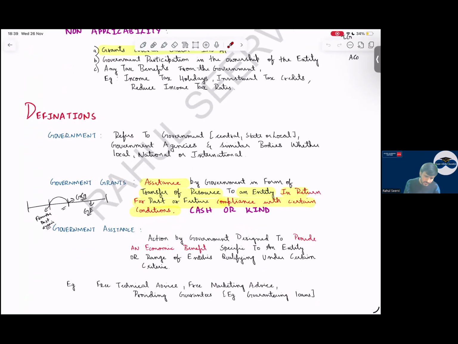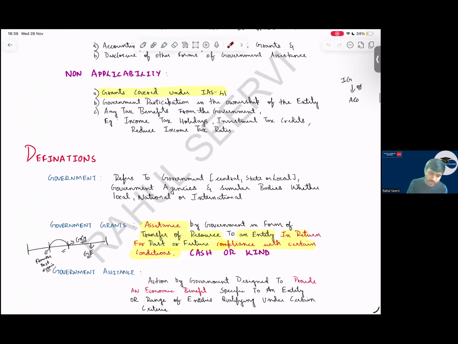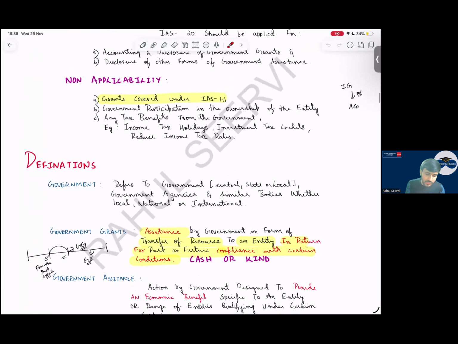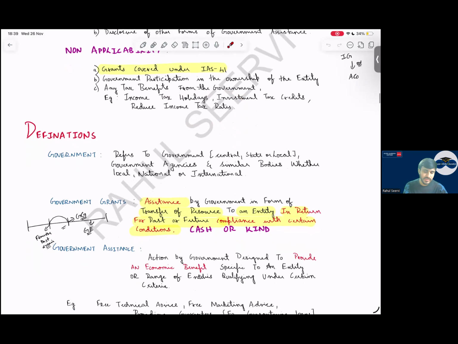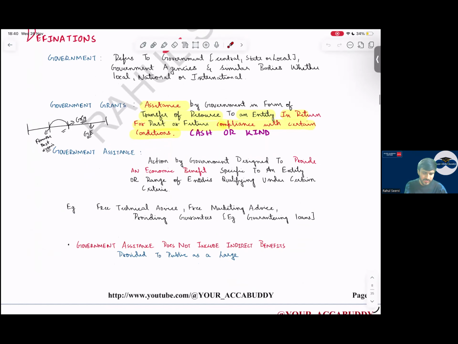Definitions. What are the definitions? See, everyone. Now, will government grant apply to participation in ownership? If government has a participation in your company, will government grant apply? No. MCQ important. Any tax benefit from the government, like income tax holidays or reduced income tax, is not a government grant here. Understand that. Government refers to national, local, etc. We have discussed this. It's not important. Government grant means an assistance by government in the form of transfer of resources to an entity in return for past or future compliance. Either we have done something good in the past, or in future we are doing good, and the government is helping us.